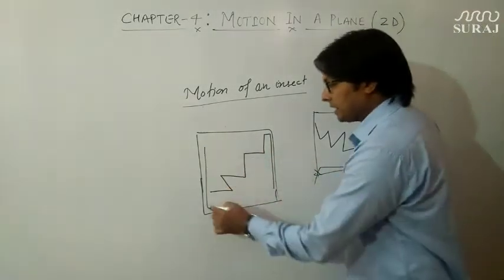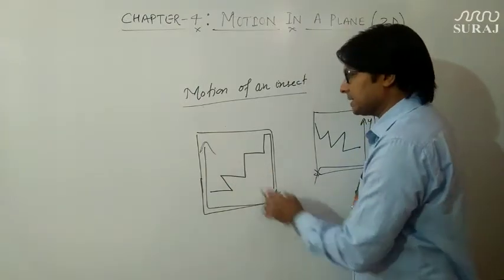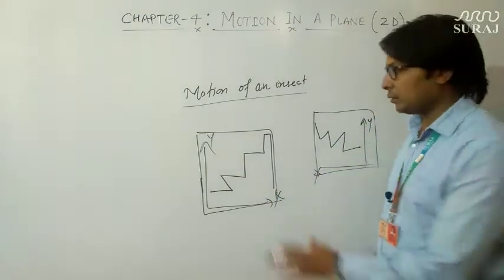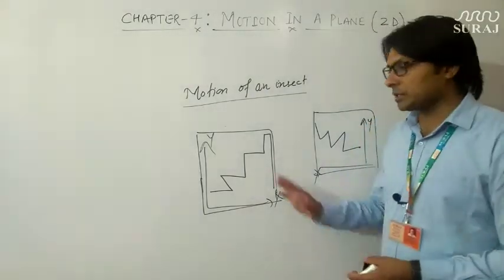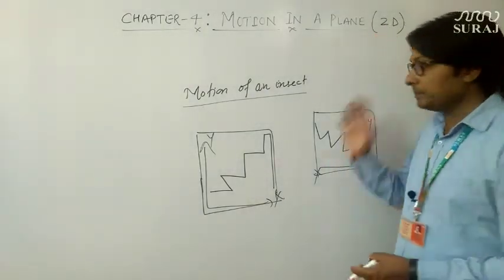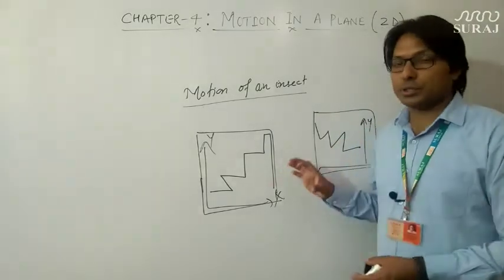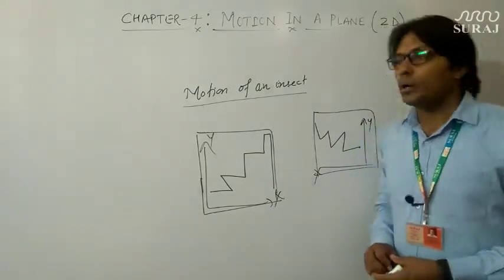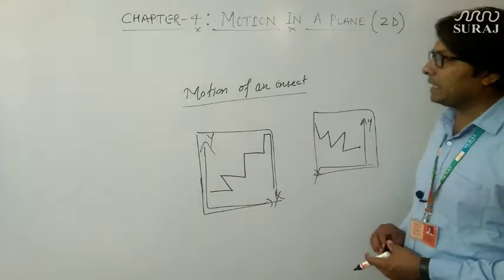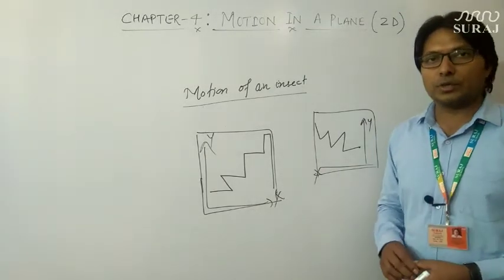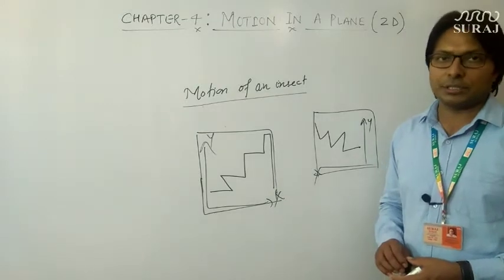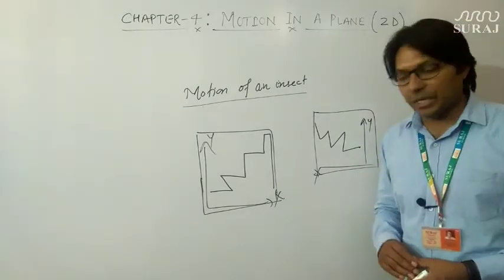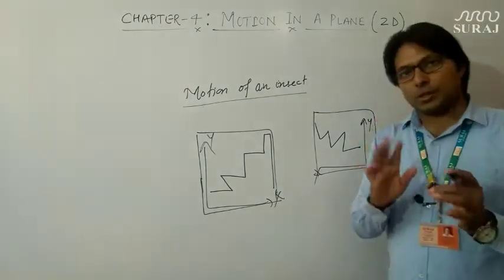So if I take this as the x-axis and this as the y-axis, then definitely only the x and y coordinates are going to change with respect to time. Therefore such type of motion is said to be motion in a plane or motion in 2D. So whenever only two coordinates are changing with respect to time, we will say that this motion is motion in a plane, or motion in two dimensions.